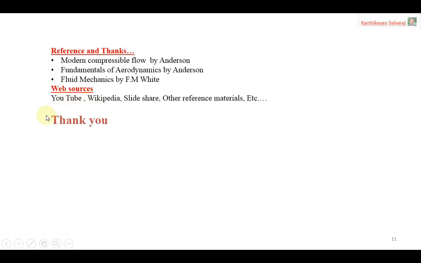These are my reference books. The pictures and some of the technical sentences I am showing here are available in Fluid Mechanics by White. Some of the points are taken from Modern Compressible Flow by Anderson and Fundamentals of Aerodynamics by Anderson. This video is mainly suitable for beginners who are trying to learn about the convergent divergent nozzle. Those who already know this topic well, or researchers, may find it not suitable; they may take it as a quick reference.